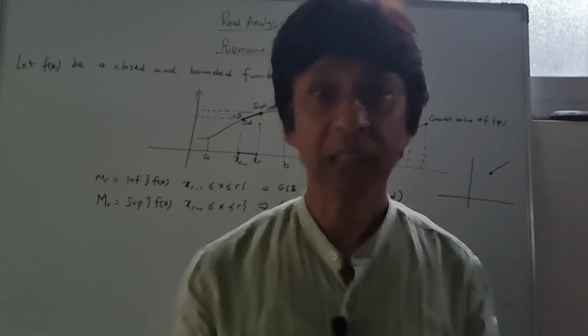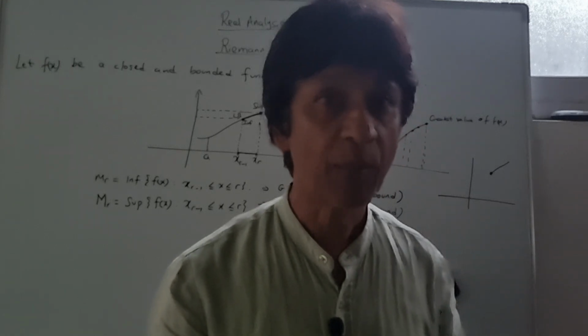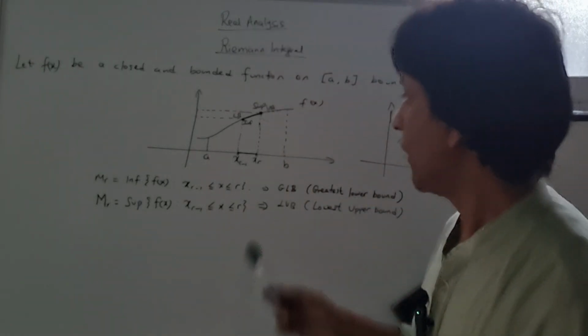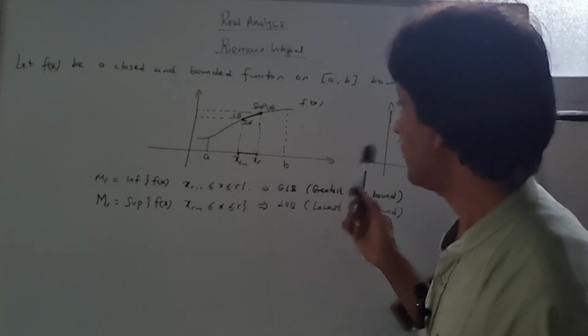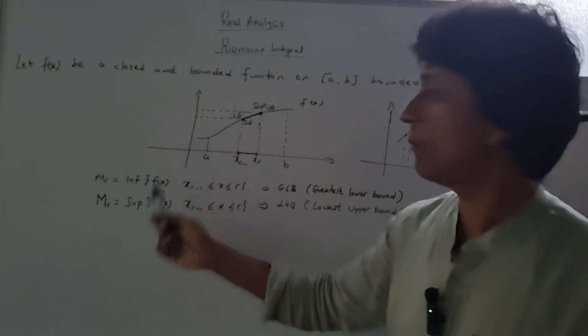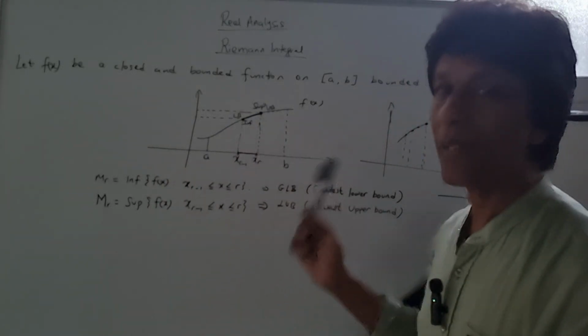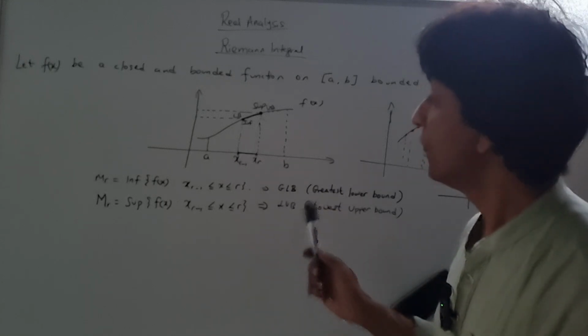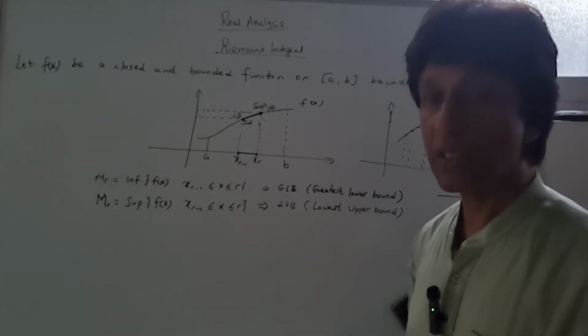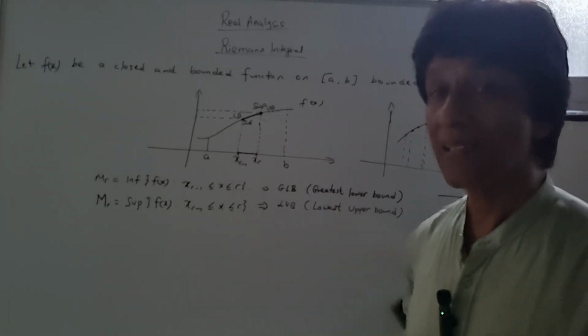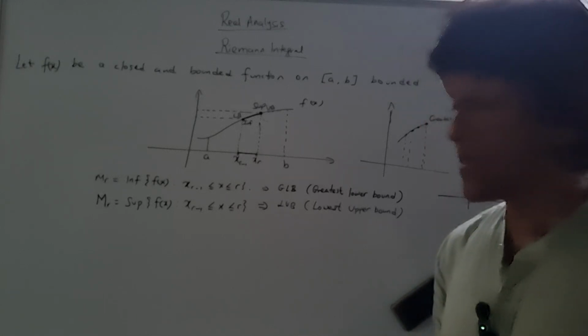So in my next video, I'm going to be talking about the lower and upper sum of the Riemann integral, where this upper bound and lower bound, that is the infimum and supremum, will be widely, extensively used for you to be able to calculate or find the upper and lower sum of the Riemann integral.